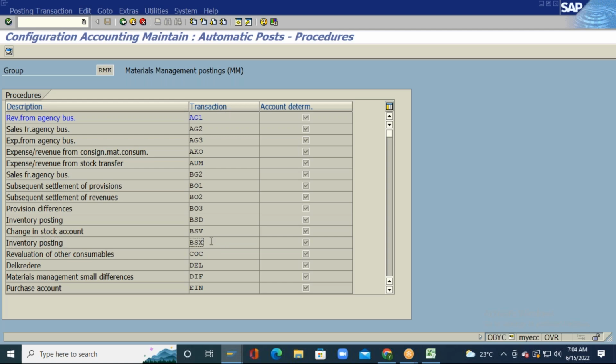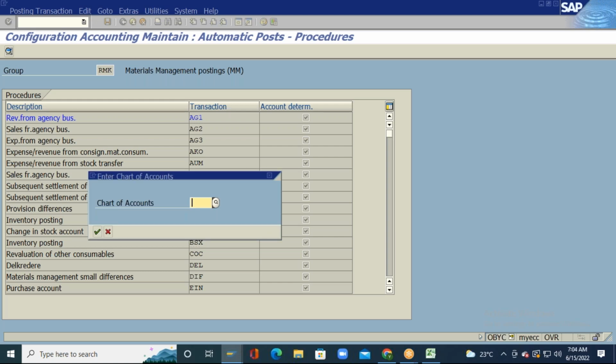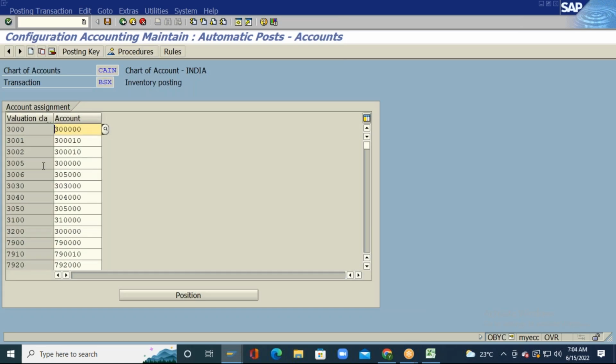For this transaction event key BS6, I will double click it here. And for the chart, and for the valuation class, what is the valuation class? The valuation class which we have created is 3008, right?